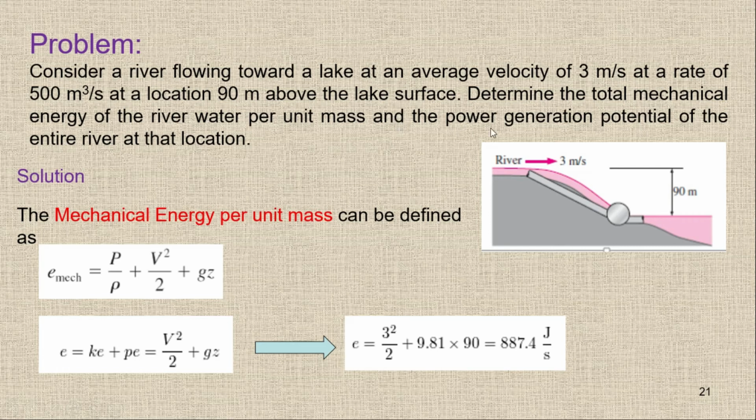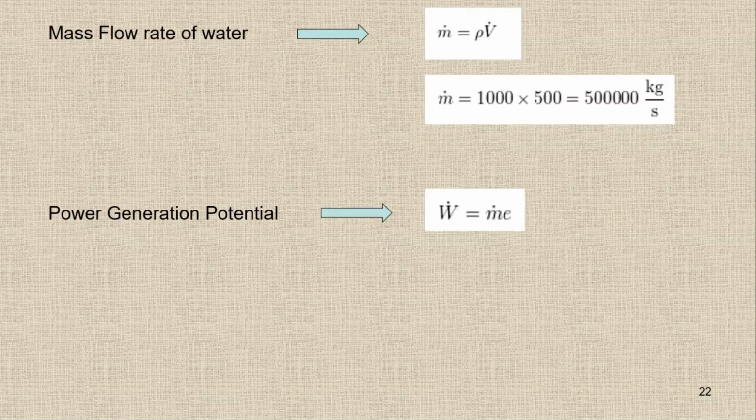And in the question, you have to find the power generation as well. The power generation potential of the entire river. So what is the power generation? When we are talking about the power generation, basically you have to find E dot. The energy divided by time, you will get the power. So I can write the equation for energy divided by time or power like this one. So we have the power or E dot, that's equal to m dot E. So we have mass flow rate times the E, and it's equal to the power E dot or W dot.